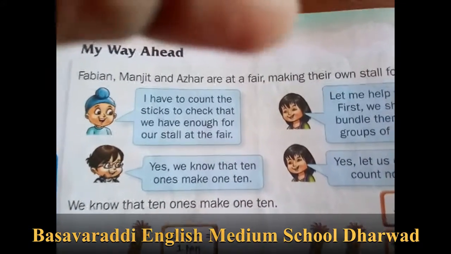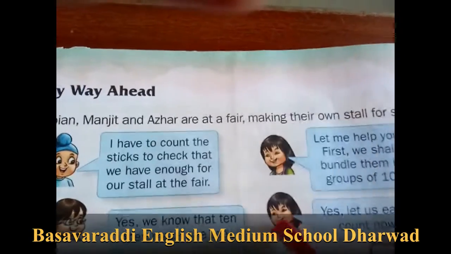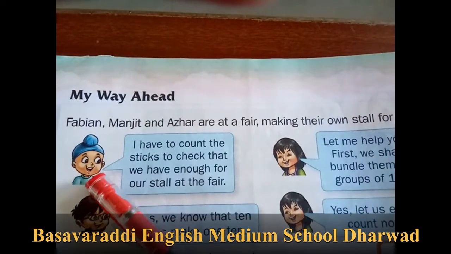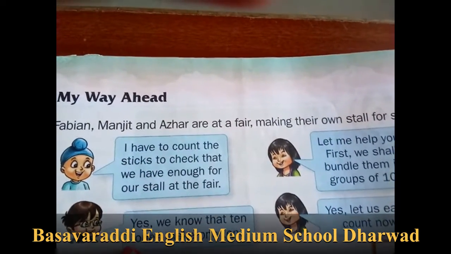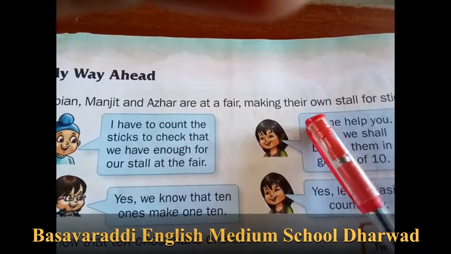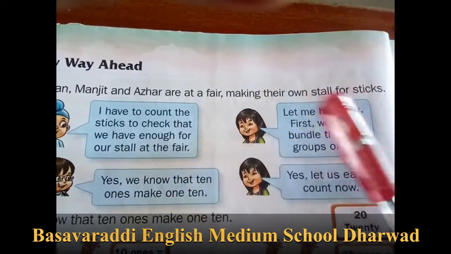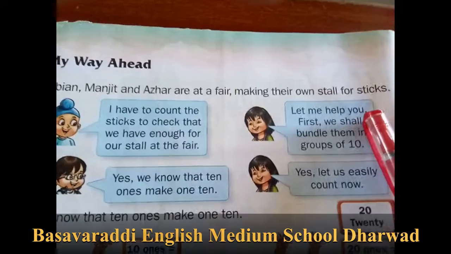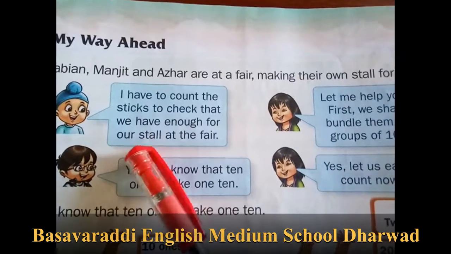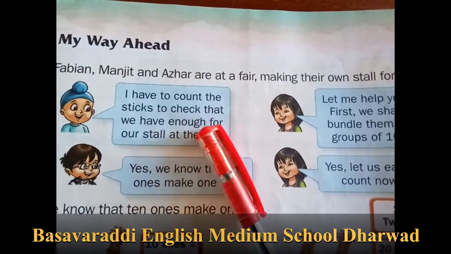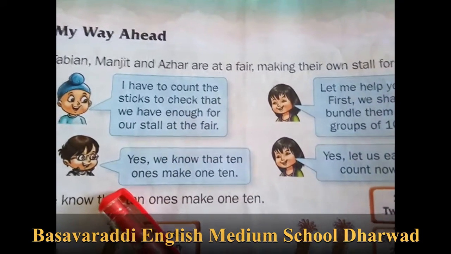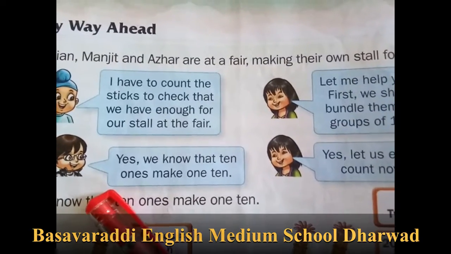Fabina, Manjeet and Azhar are at the fair. So they are in the fair. They are making their own stall of sticks. See here, Manjeet is telling, I have to count the sticks to check that we have enough for our stall at the fair. We have sticks to sell.